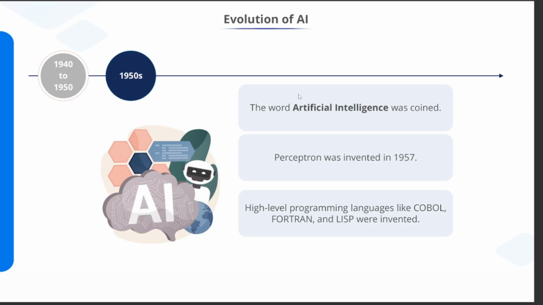In the 1950s, the term artificial intelligence was officially coined. This is when AI became a separate field of study. In 1957, the perceptron was invented. It was the first neural network model. It could take inputs like age and salary and give a simple output like yes or no. During this period, high-level programming languages like COBOL, Fortran, and Lisp were also introduced. These languages made it easier to write AI programs.